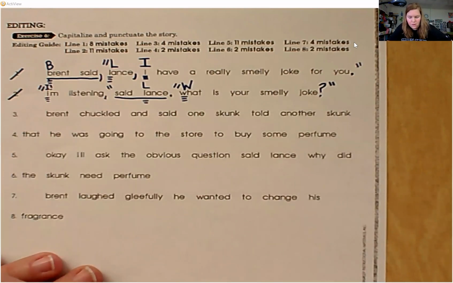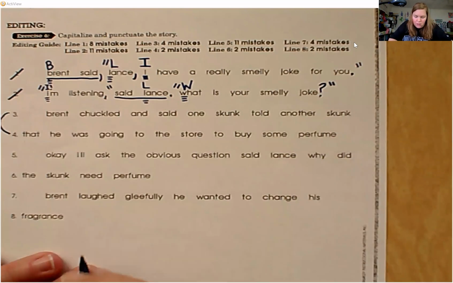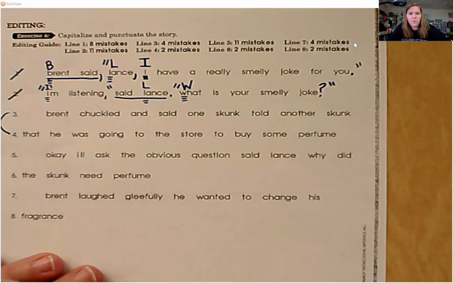All right, so 3 and 4 go together, okay? Because this is indented and then he's still talking down here. So I'm going to read them both together. Brent chuckled and said, one skunk told another skunk that he was going to the store to buy some perfume. What are the introductory words?